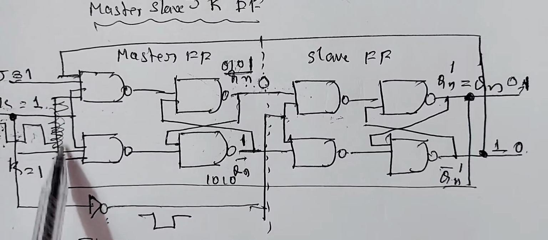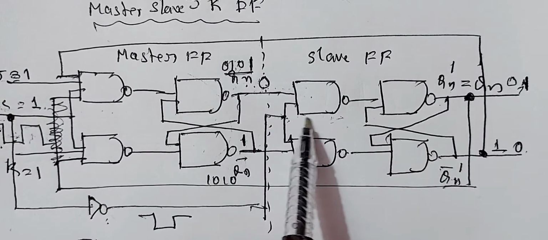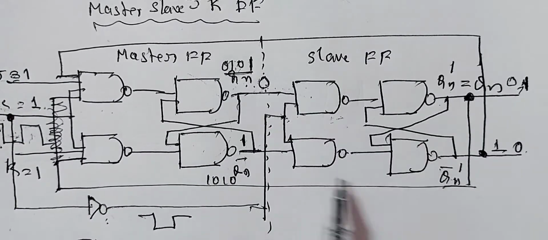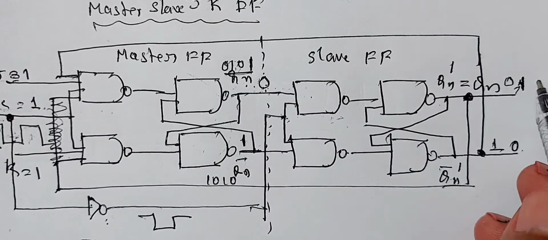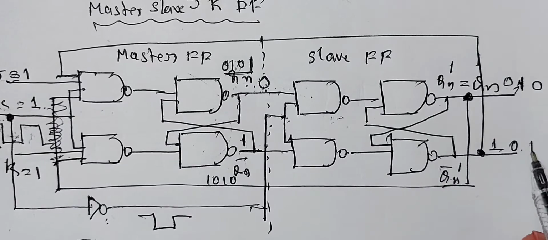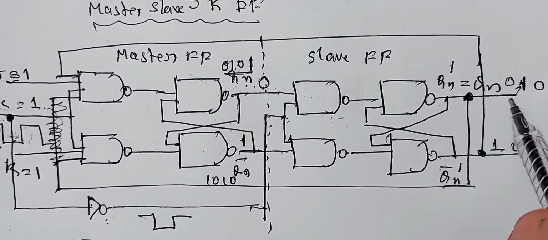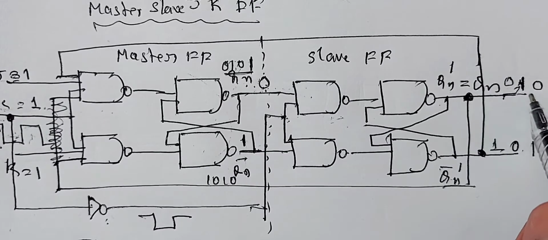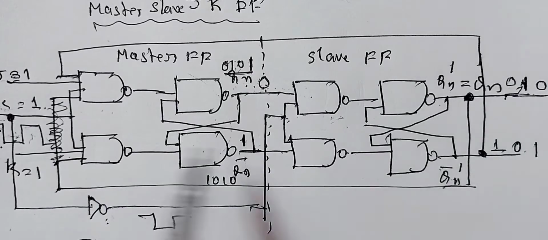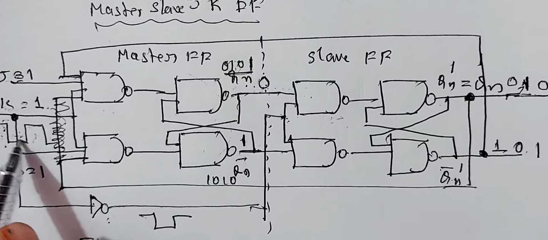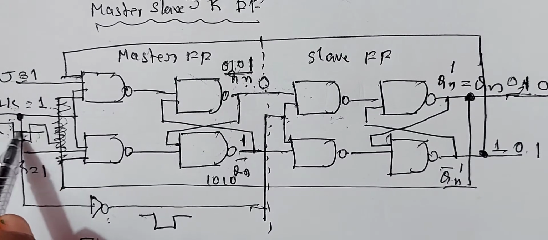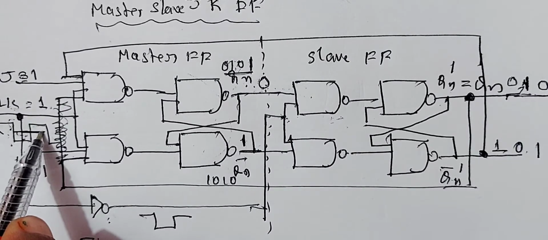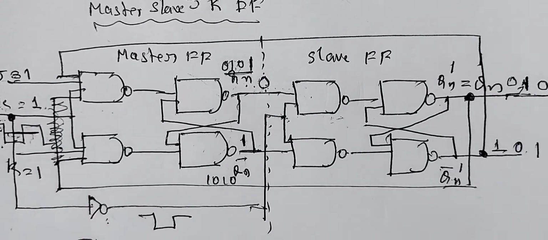But during the negative clock pulse, a positive clock pulse enters this flip-flop and it works. Therefore, the output state changes again. So 1 goes to 0, and if this is 0, it goes to 1. In this way, there is a continuous change of the final output from 0 to 1, 1 to 0 with a period equal to the sum of the periods of both the positive cycle and the negative cycle. This is called the toggling condition.